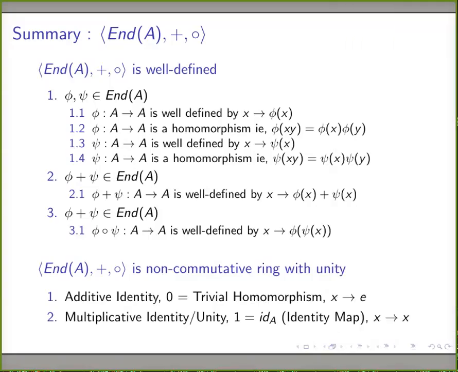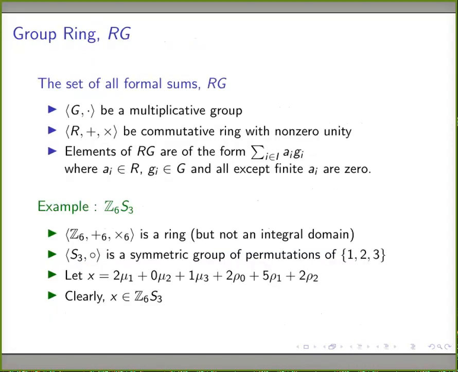In the last video, we have seen that the endomorphism ring is well defined. And before that, we have studied that if the endomorphism ring is well defined, then it is a non-commutative ring with unity. That is, the set of all endomorphisms on an abelian group together with function addition and function composition is a non-commutative ring with unity. And the additive identity of the ring is the trivial homomorphism, and the multiplicative identity, or the unity of the ring, is the identity map. Coming to the next topic, group ring.